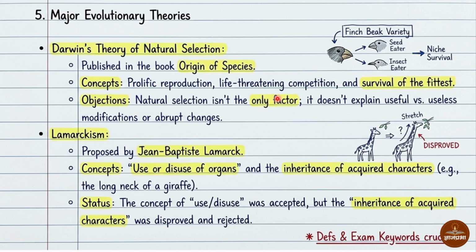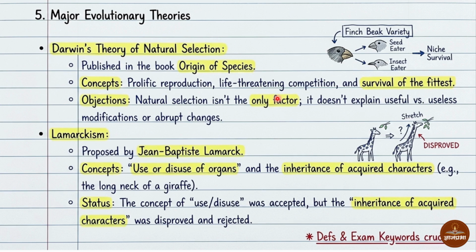Next, major evolutionary theories. Here we have to see Darwin's theory of natural selection, published in a book called Origin of Species. The concepts are prolific reproduction, meaning reproduction happens in large quantity, then life-threatening competition, and survival of the fittest.